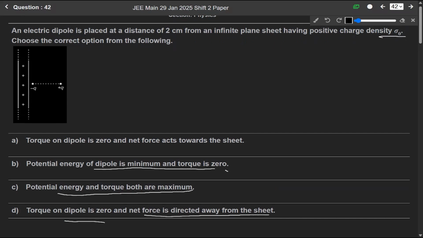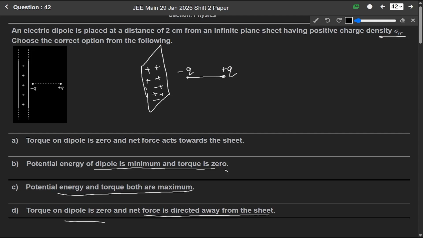So let us try to understand this first. We are given an infinite plane sheet. Let us consider positive charge here, and here at some distance a dipole is placed, and we know that in a dipole there are two charges, one is positive and another one is negative.